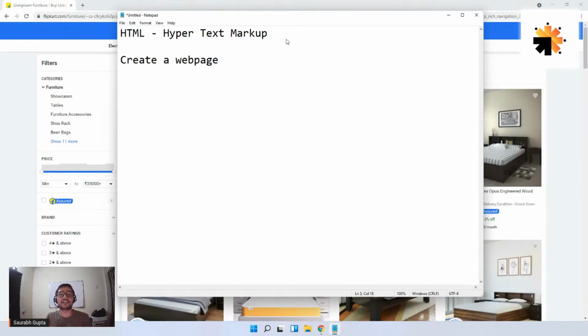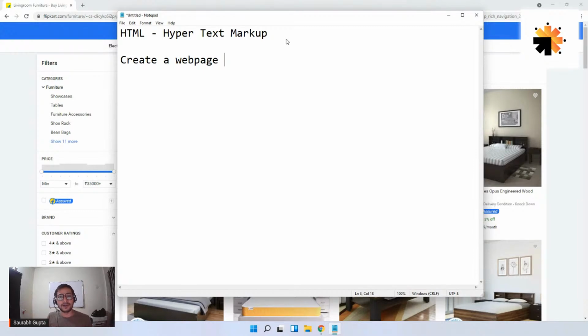For example, if you go to facebook.com, first you get a login page, then you write your username and password, then you submit the login. If it is correct, it takes you to some other page. There you can see your chats, your friends, the posts. You click on the friends section, you go to some other page where you can see your friends. So it has different pages, and they are connected to each other. When you click somewhere, you go to some other page.